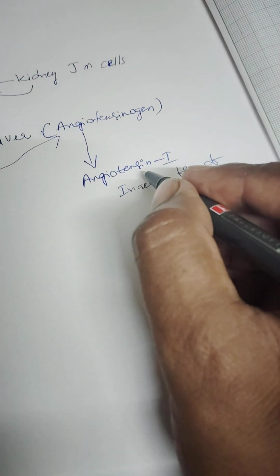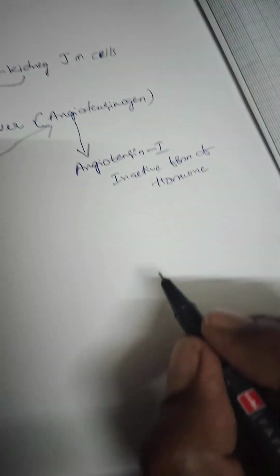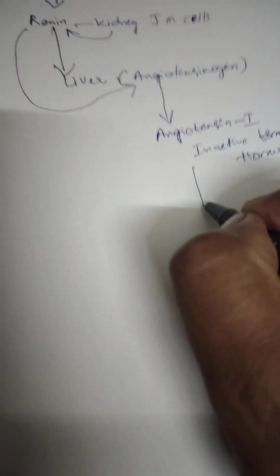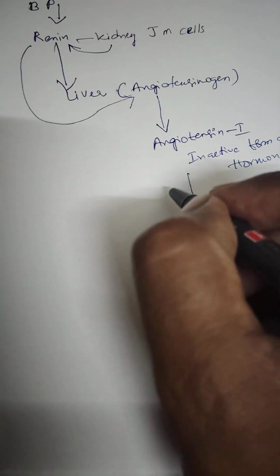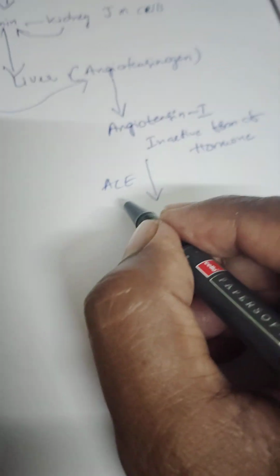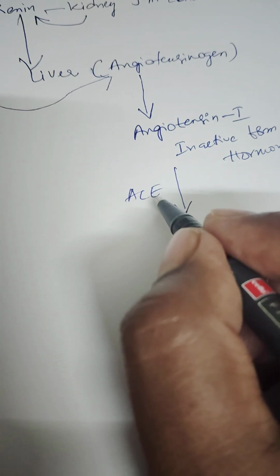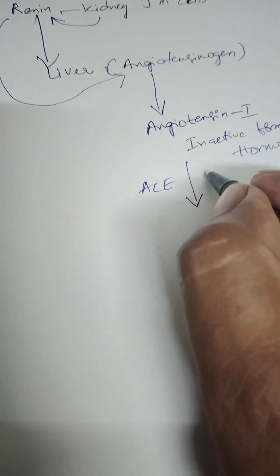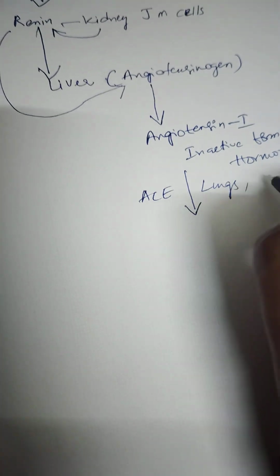This angiotensin 1 is released in the blood. It is the inactive form. Then ACE, which means angiotensin converting enzyme, is present in the lungs and other tissues.